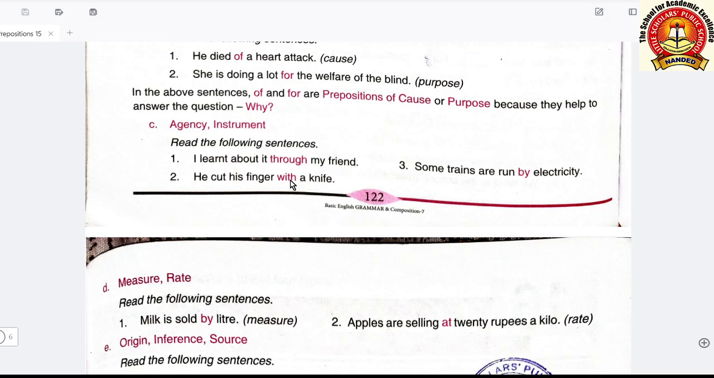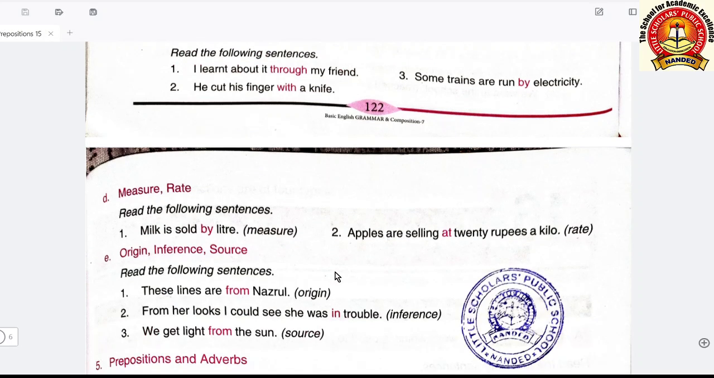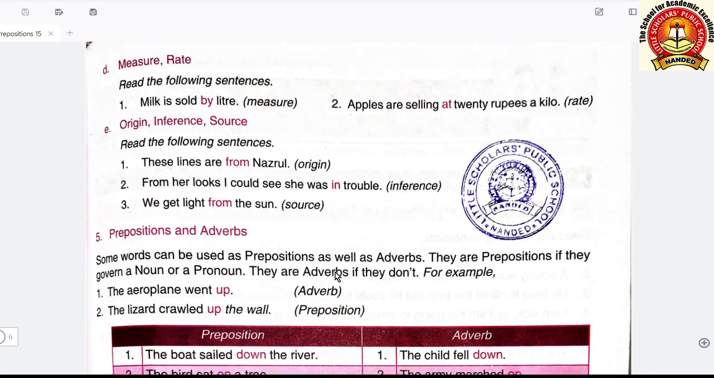He cut his finger with a knife. With is also a preposition. It is the instrument. With a knife means by a knife. It is telling about the instrument. Some trains are run by electricity. By electricity is becoming the agent or agency here, or instrument here. So the preposition by is joining it with the sentence.